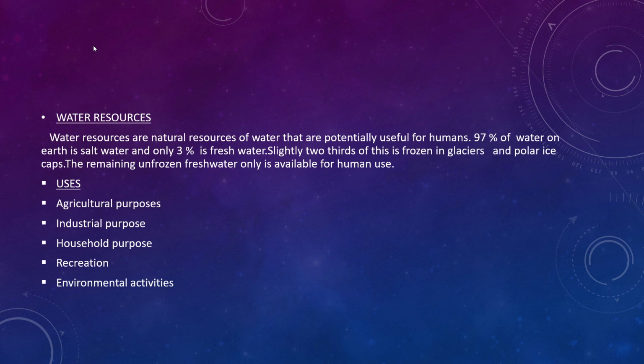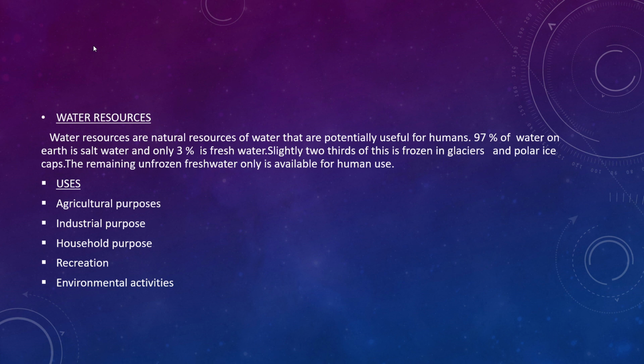So 97% of water on earth is salt water and only 3% is fresh water. You understood? 97% of water is salt water and only 3% is fresh water. Remember this. Roughly two thirds of this 3% of fresh water is frozen in glaciers and polar ice caps. So how much is remaining? That remaining unfrozen fresh water is all that is available for our use.